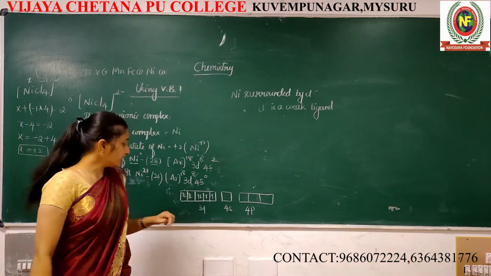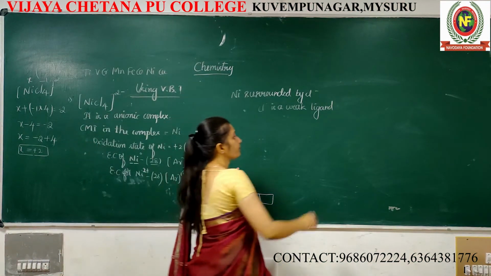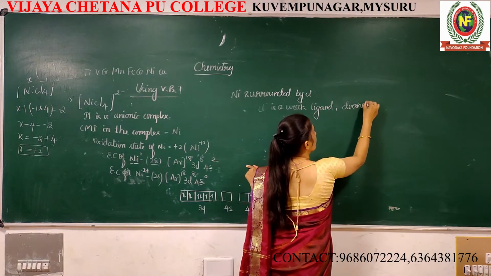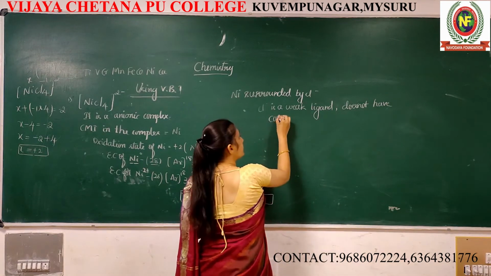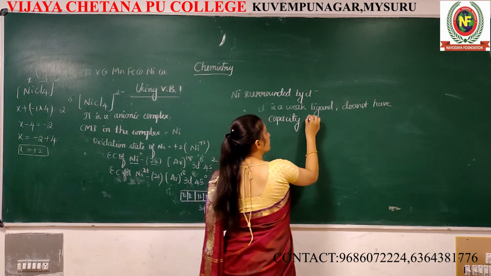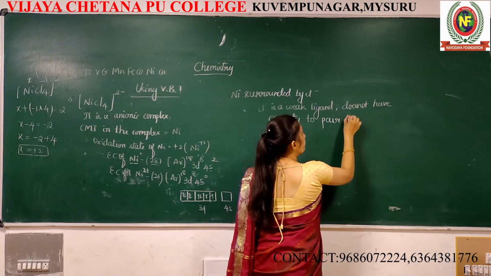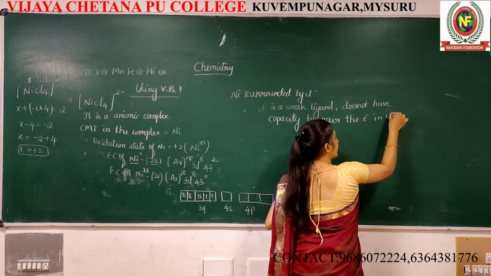What does a weak ligand do? It never pairs up these electrons. It does not have the capacity to pair the electrons in CMI.